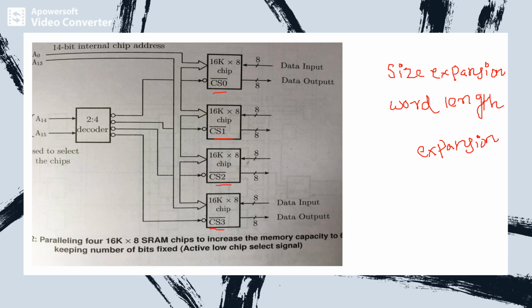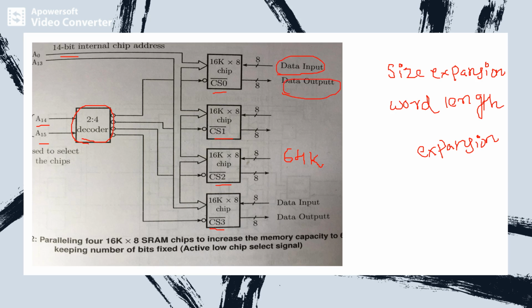The total capacity of the memory is now 64K, and we can observe that address lines A14 to A15 are used to select the chips. It consists of one decoder block, that is a 2:4 decoder block, and it also has a 14-bit internal chip address, which is connected to all the memory chips, and each individual chip has a data input line as well as a data output line.